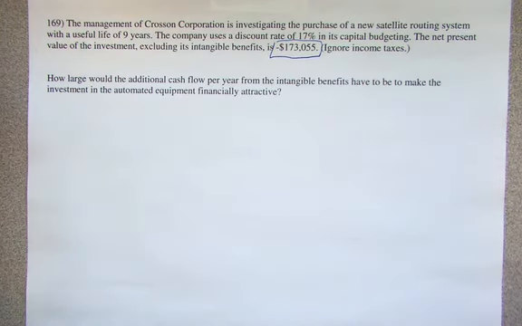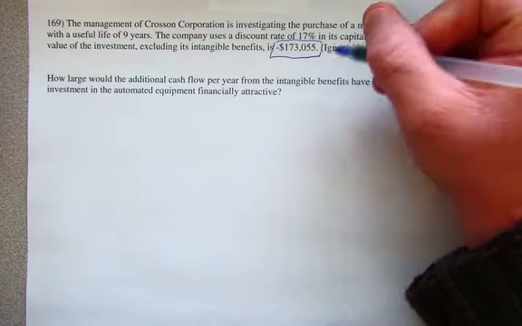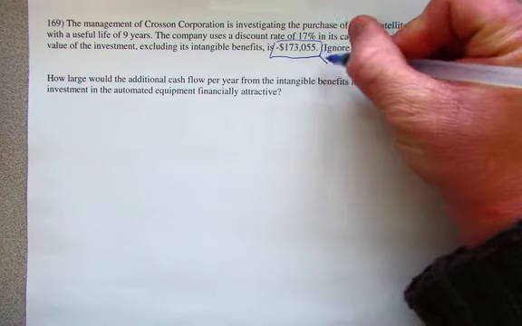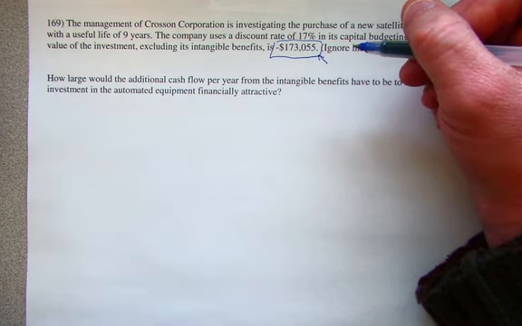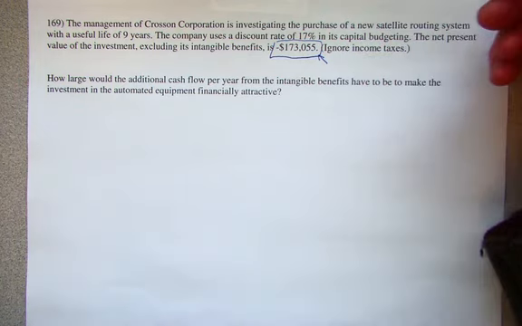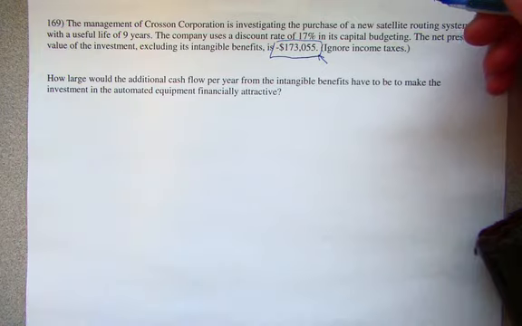However, it's important to look at financial and non-financial considerations. So even though the financial net present value is a negative $173,000, we might want to have some discussions internally at our company to talk about, well, what are the intangible benefits for this particular project?